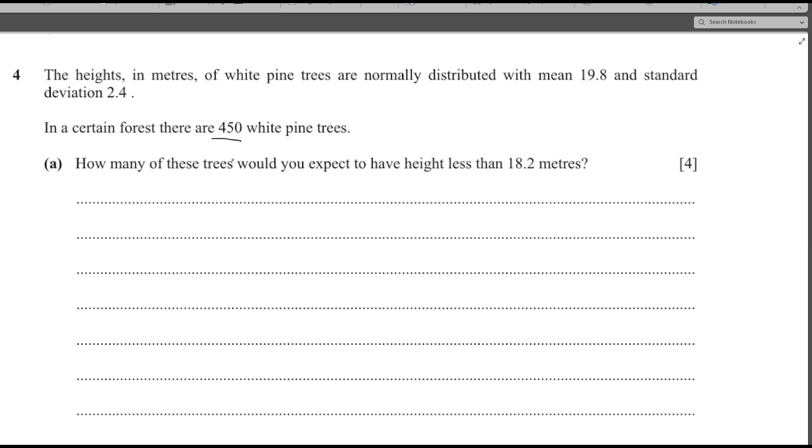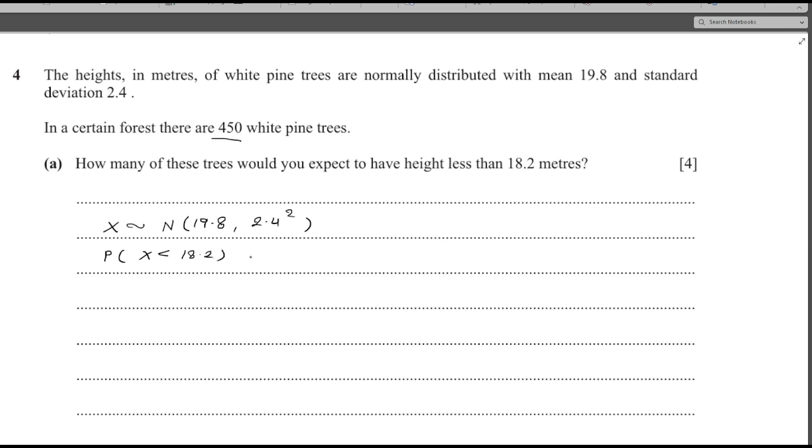So let us begin with finding the probability of getting height less than 18.2. Here x follows a normal distribution with mean 19.8 and variance 2.4 squared. I have to find the probability of x less than 18.2.